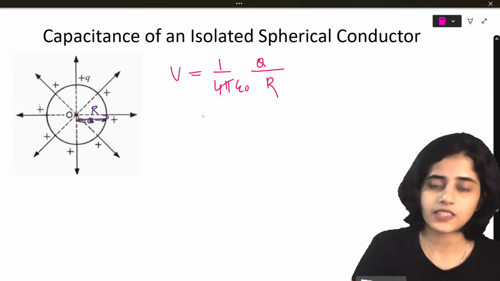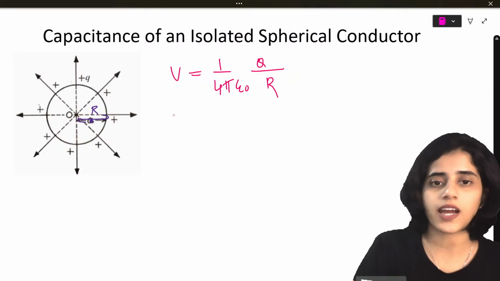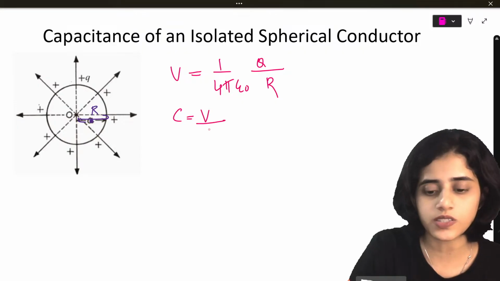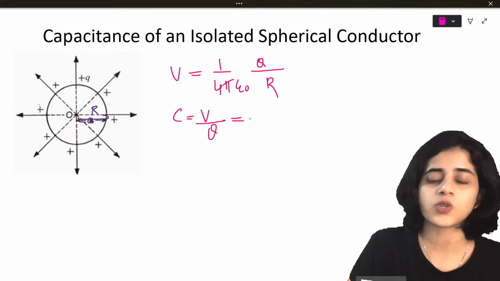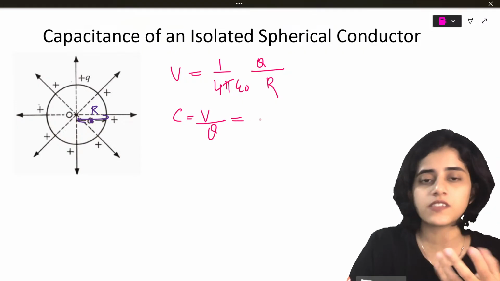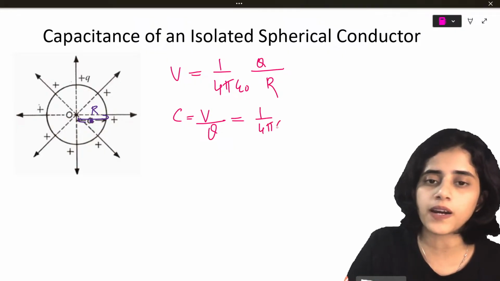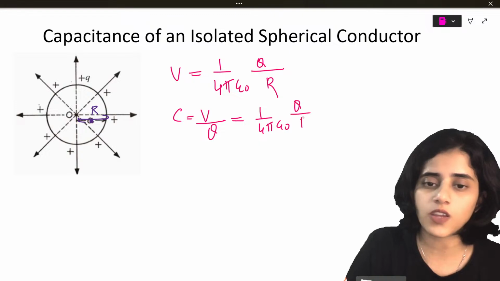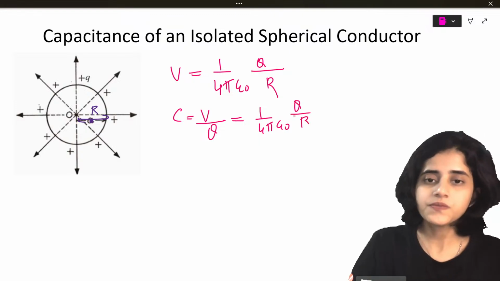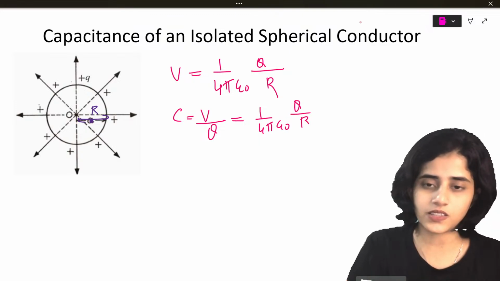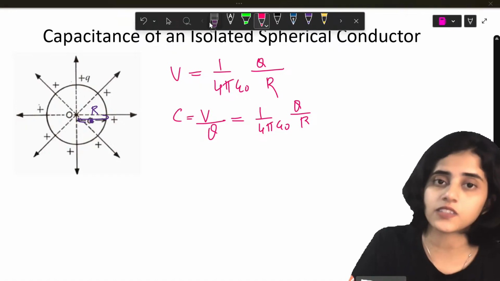Now what I'm going to do? I know that C is equal to V by Q. Sorry, other way around.